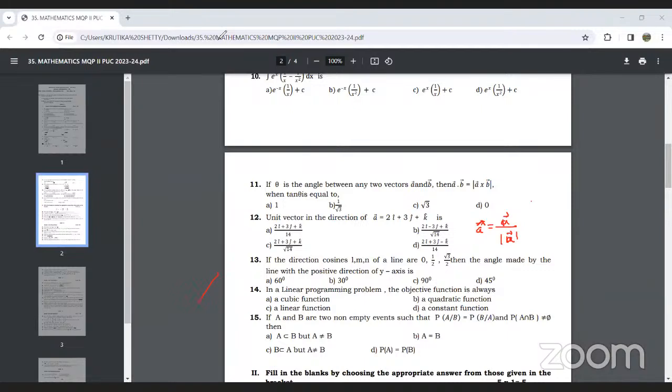Yes, Swati, option C is the right option. We just need to take the modulus value and simplify it. So option C, 2i cap plus 3j cap plus k cap upon root of 14 will be the right answer.